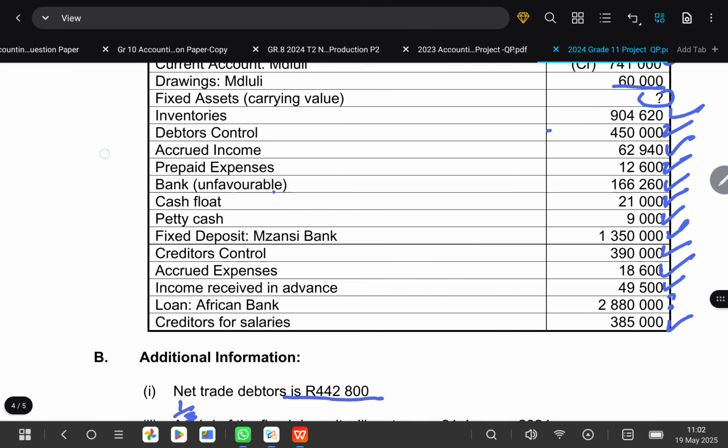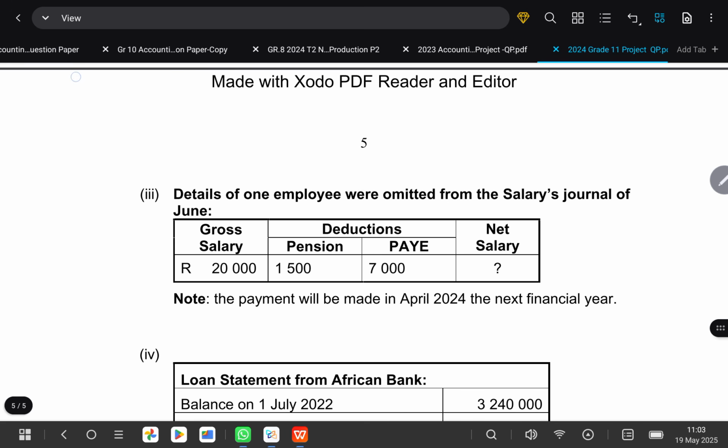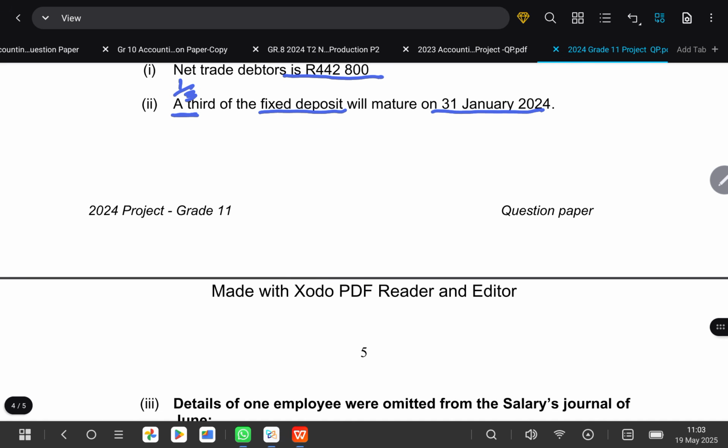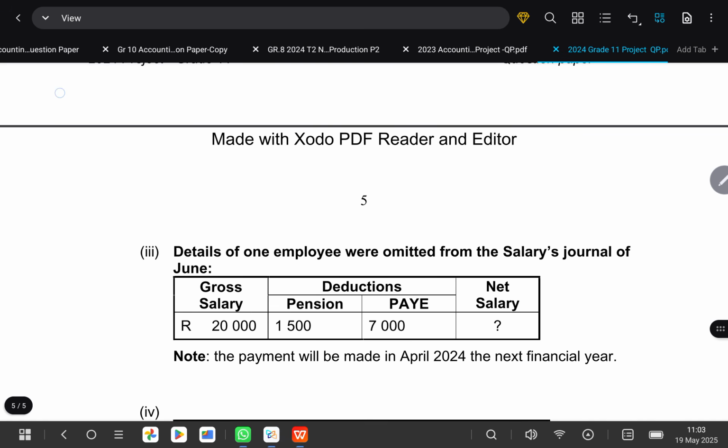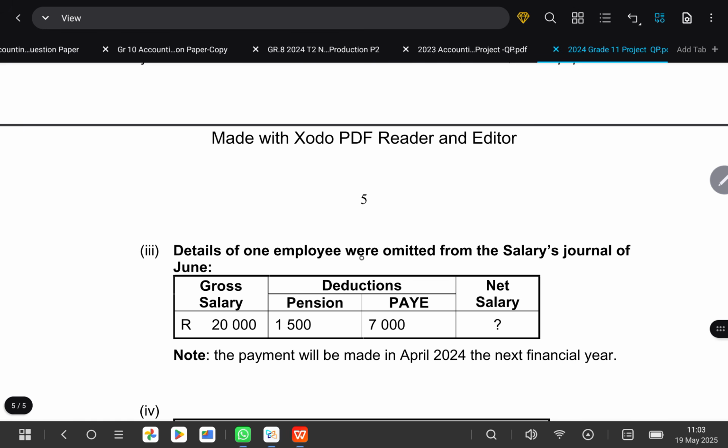Next one, they're saying that, okay, let me check if we recorded everything. Details of one employee were omitted from the salaries journal for June. So this is that transaction that has got creditors for salaries. So here, what you need to do in the balance sheet, remember, you record your net salary as creditors for salaries, and then deductions and contributions, you add them together.